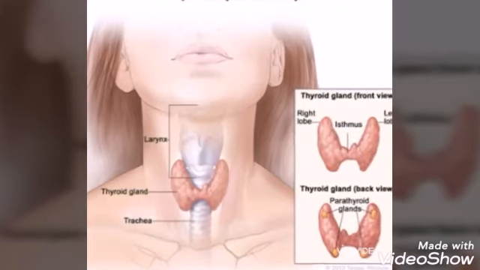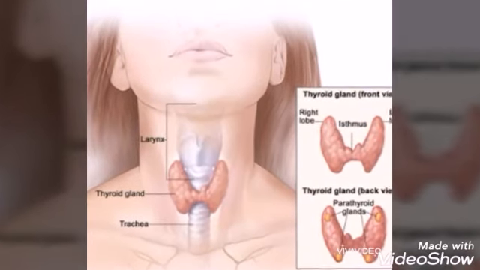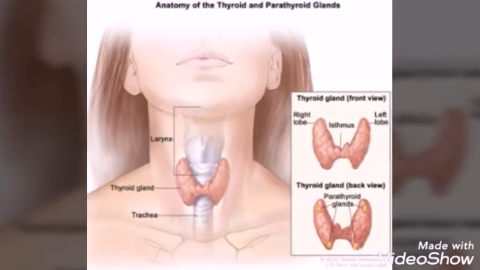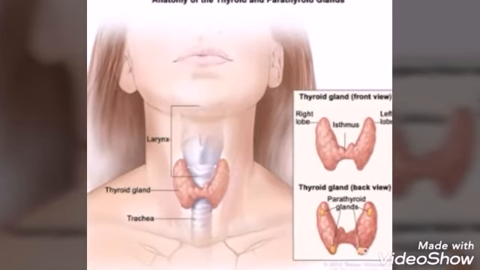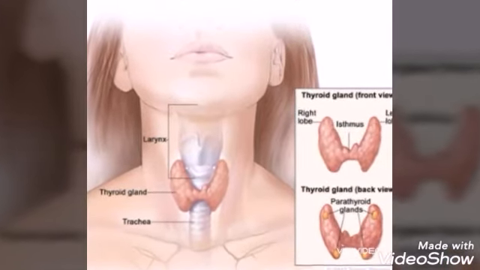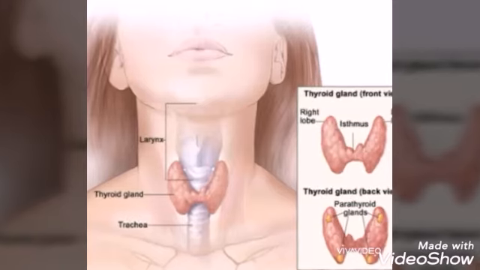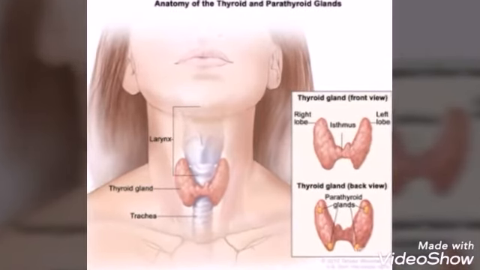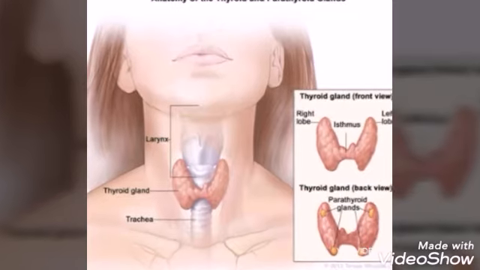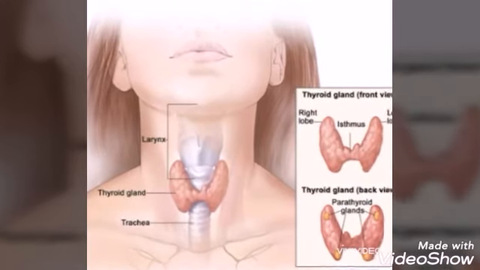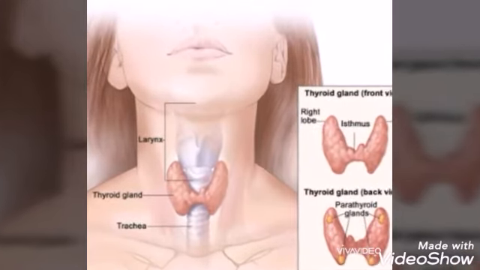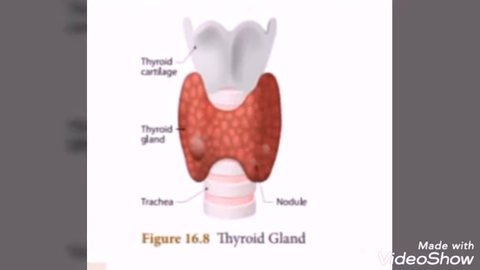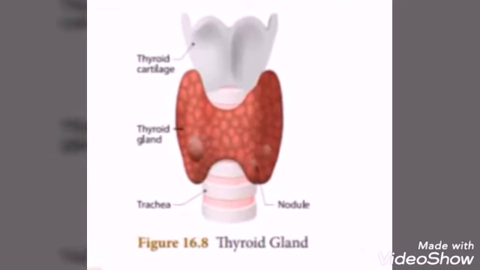Already we discussed the production of thyroid hormone is controlled by TSH or thyroid stimulating hormone. The thyroid gland needs iodine to produce thyroid hormone. The hormones secreted by the thyroid gland are triiodothyronine T3, tetraiodothyronine or thyroxine T4. The numbers 3 and 4 indicate the number of iodine atoms in each hormone.